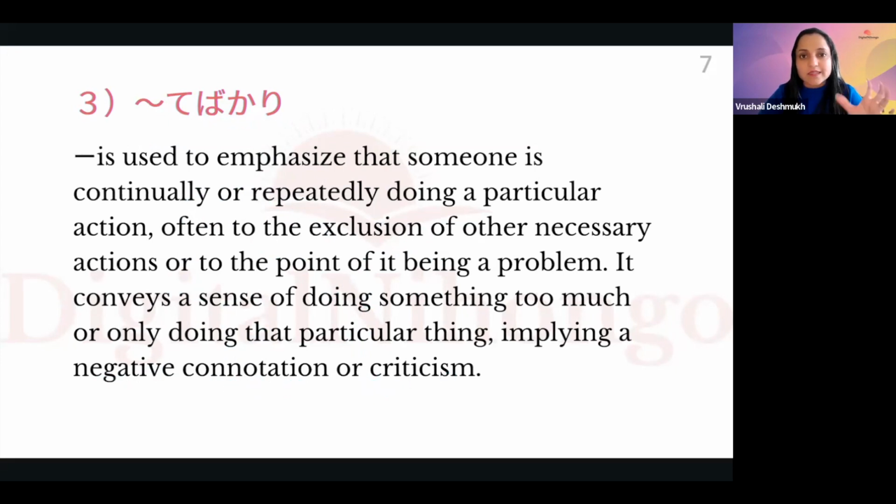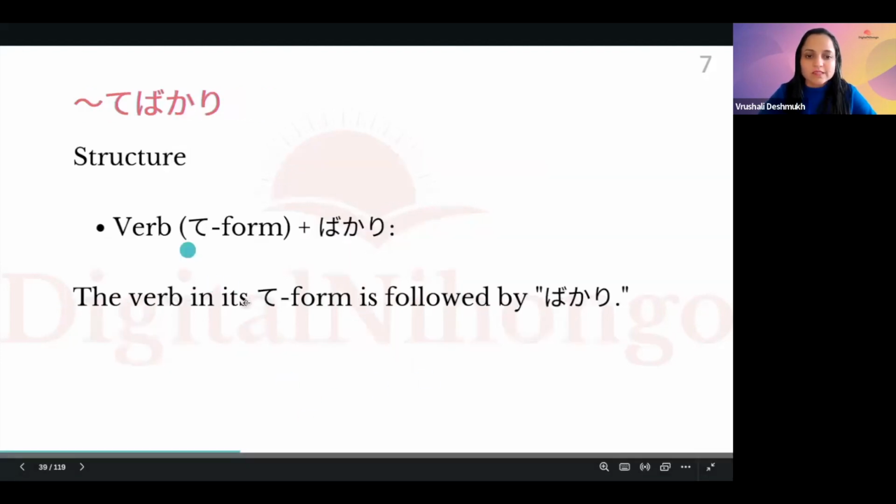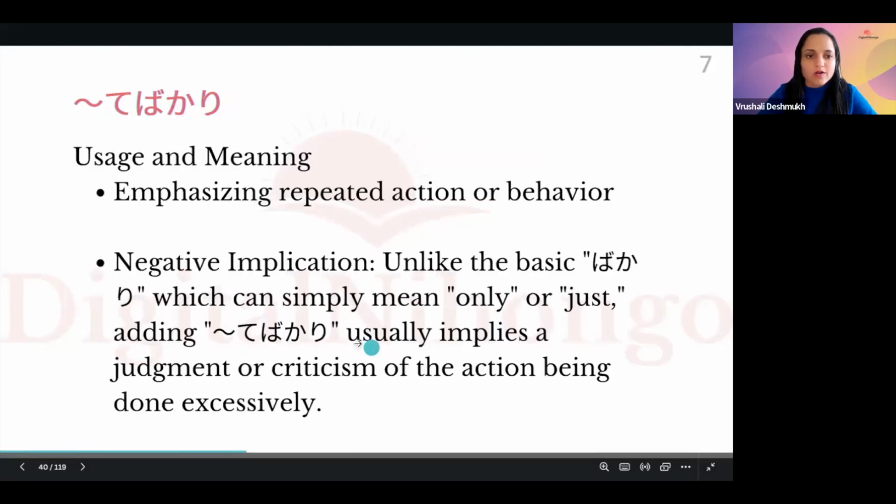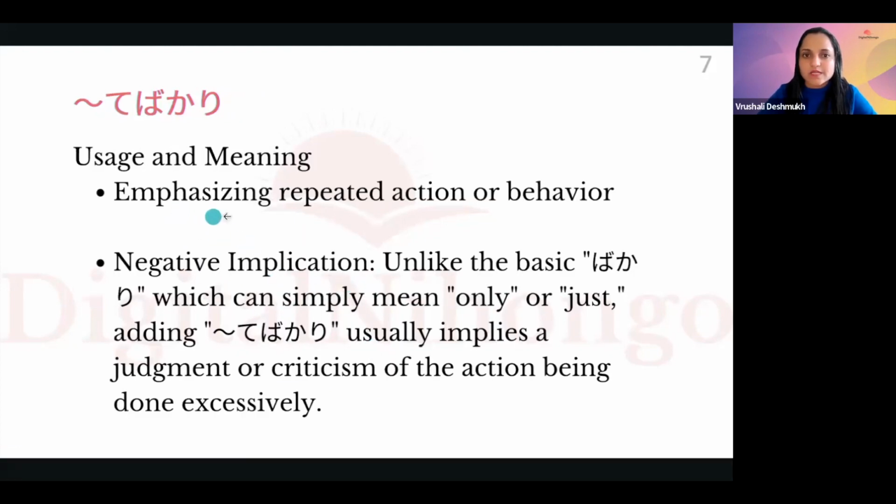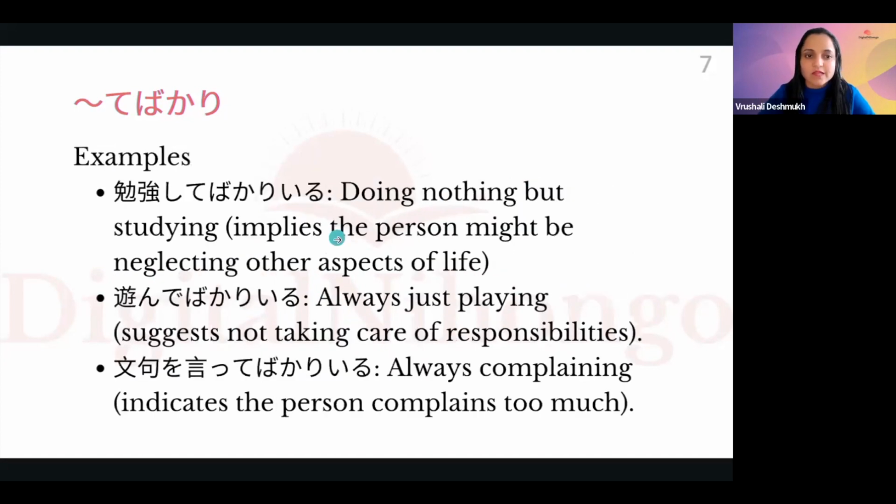The pattern te bakari is mostly used in the negative connotation, that someone is getting disturbed or irritated because of some behavior, then that will be te bakari. So let's see what the usages are: emphasizing repeated action or behavior, and negative implication. As I told you, it is mostly negative implication or criticism.